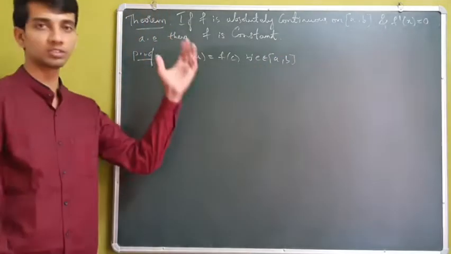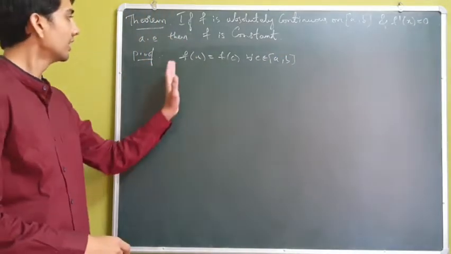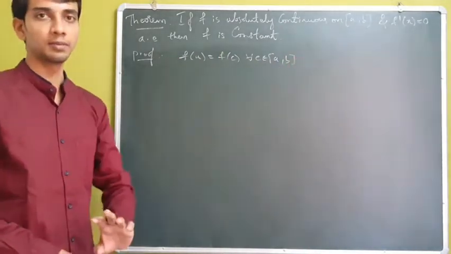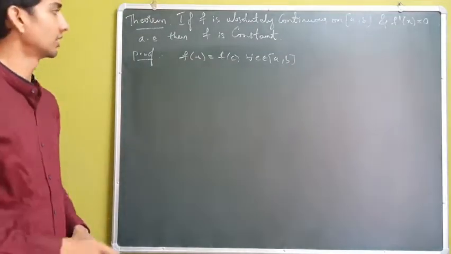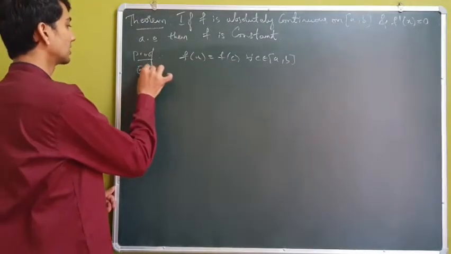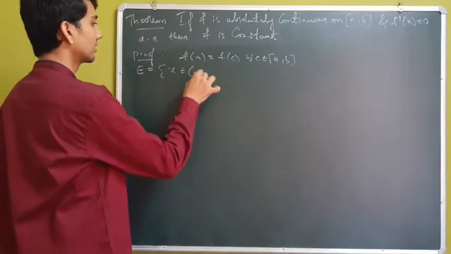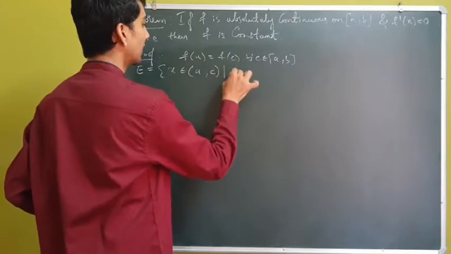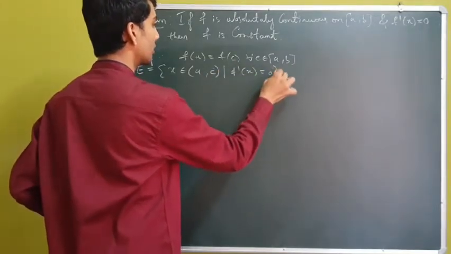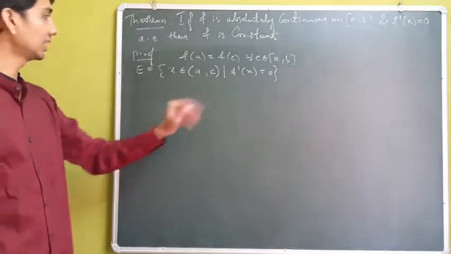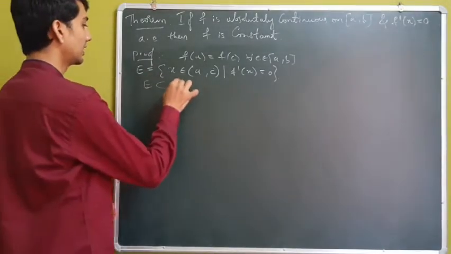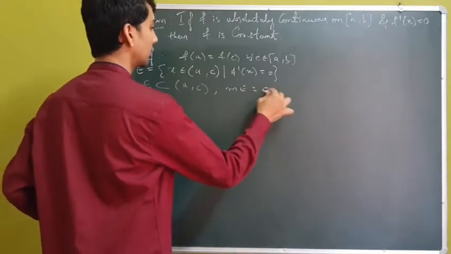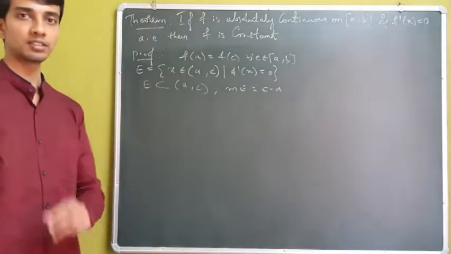So in order to prove f is constant, it is enough to prove that f of a equals f of c for each c in the interval ab. To prove this, I will construct a set, say E, to be the set of all x in the open interval ac such that f dash of x is 0. So now I have a set E, so that clearly E is contained in the open interval ac, with measure of E equal to the length of the interval, which is nothing but c minus a.